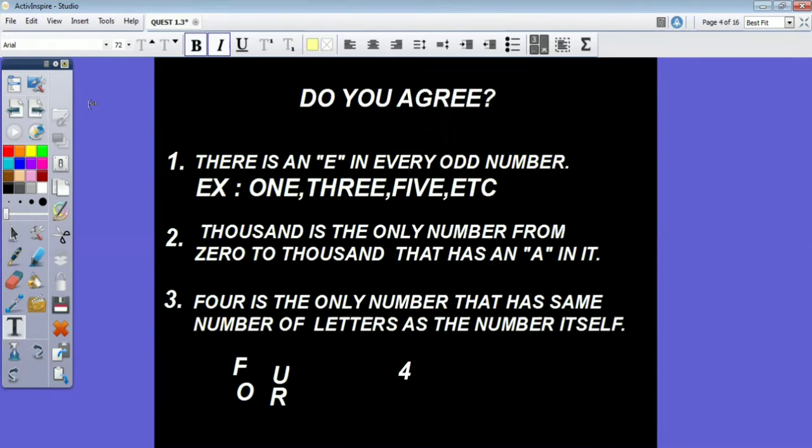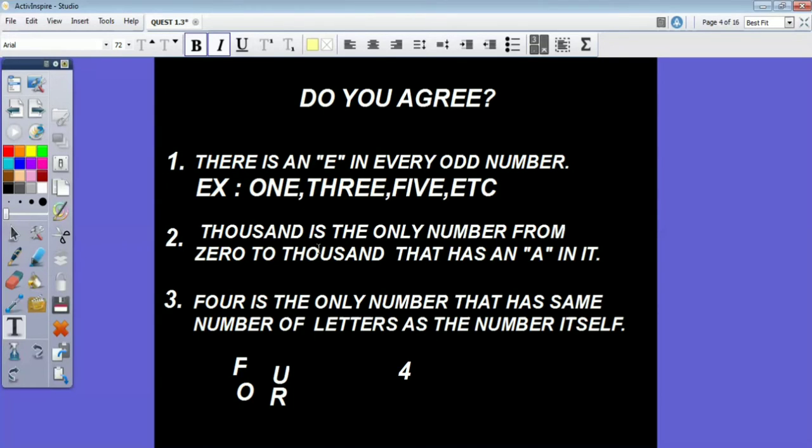There is an E in every odd number. For example, here ONE, 1, there is an E here. Now if you take 3, THREE, that is an odd number and there is an E. If you take the next odd number, 5, there is an E. If you take 7, there is an E. So there is an E in every odd number. Amazing, right? Now let us see the second fact.